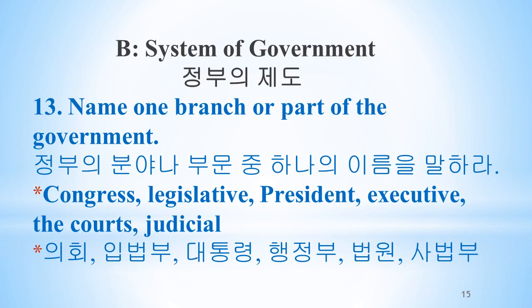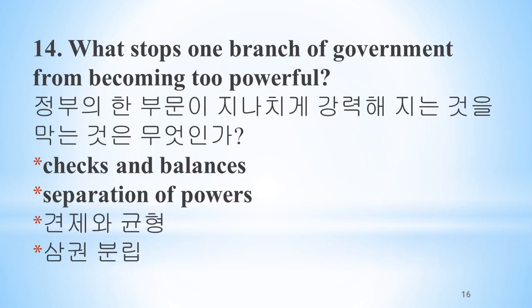Name one branch or part of the government. Congress, legislative, president, executive, the courts, judicial. What stops one branch of government from becoming too powerful?